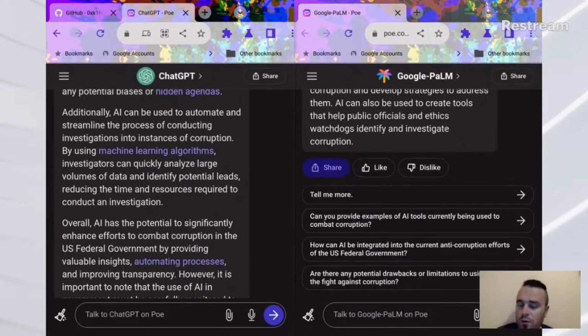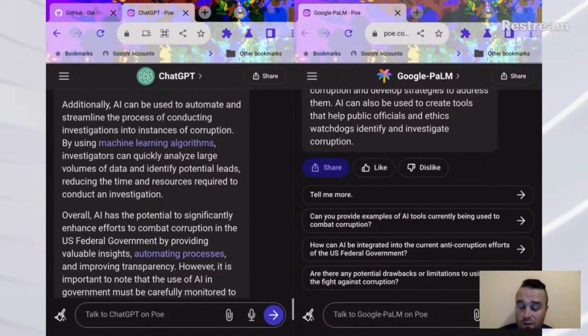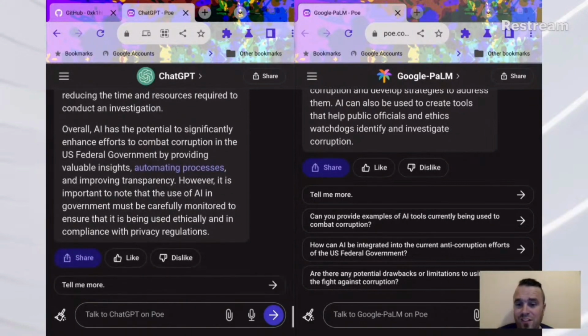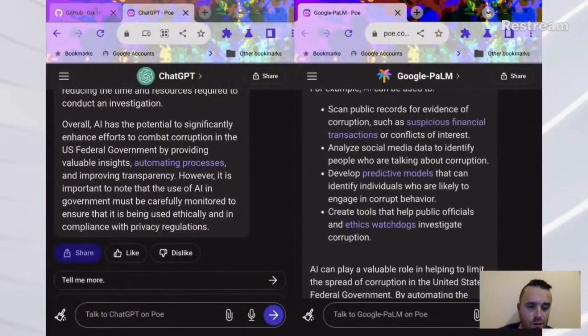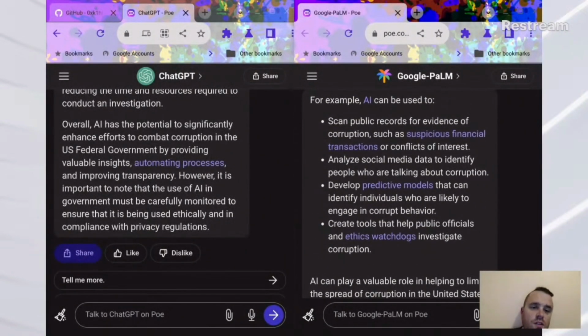That's kind of what I was learning a while back, taking a machine learning course. Investigators can quickly analyze large volumes of data and identify potential leads, reducing time and resources required to conduct an investigation. At least on the surface, it sounds like something that machine learning would particularly excel at if you had a good machine learning algorithm, of course. Bullet points. How convenient. Thank you, Google. So let's see. Google's response.